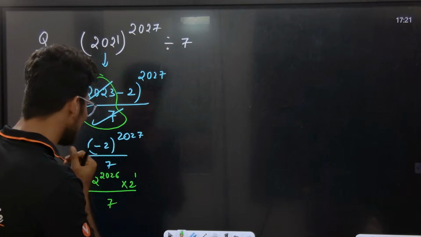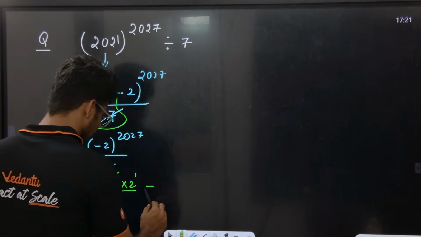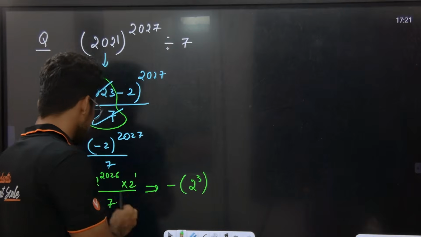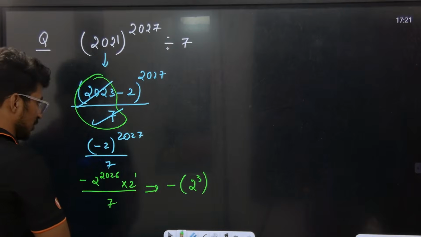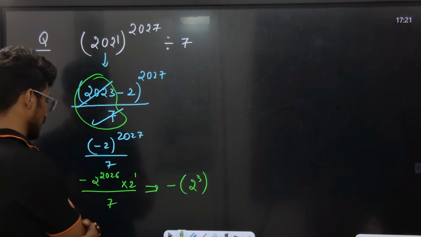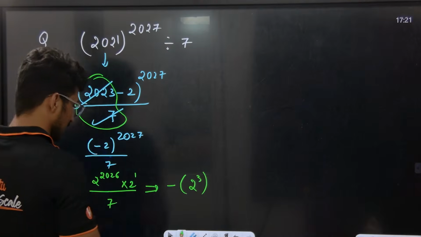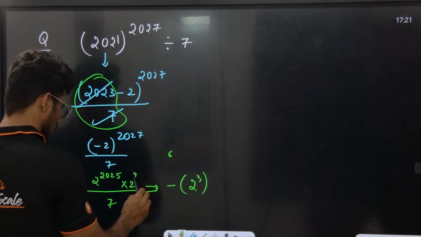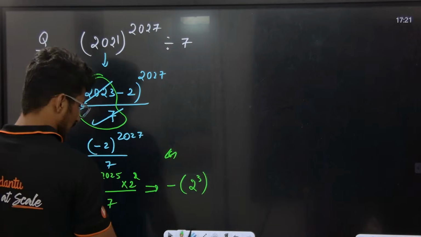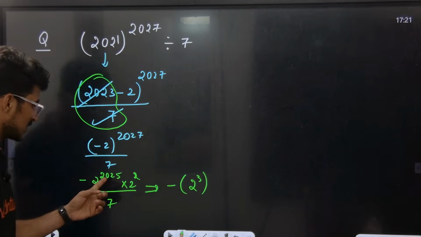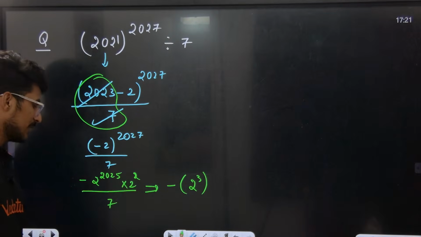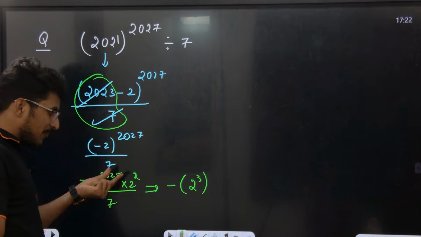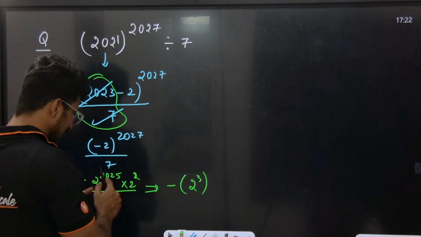Look at the board. Minus as it is. I can introduce power of 3. Is this perfectly divisible by 3 or not? Not sure. I'll do something logically here. 2025 to the power of 2. I'm just writing this as 2025 into 2 square. Why? Because 2025 is perfectly divisible by 3. So I can write in terms of multiple of 3.